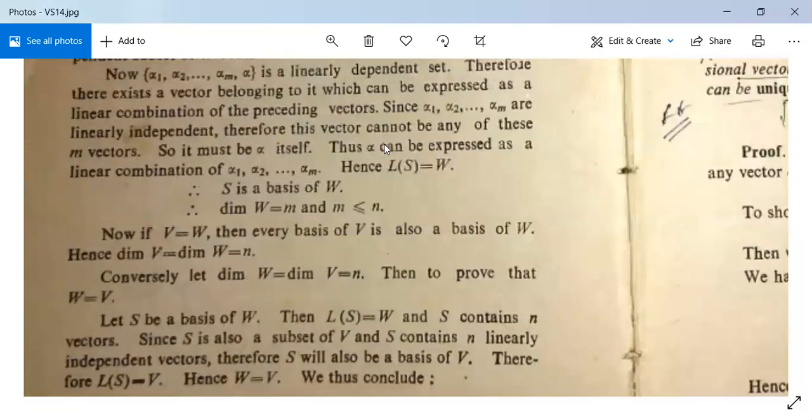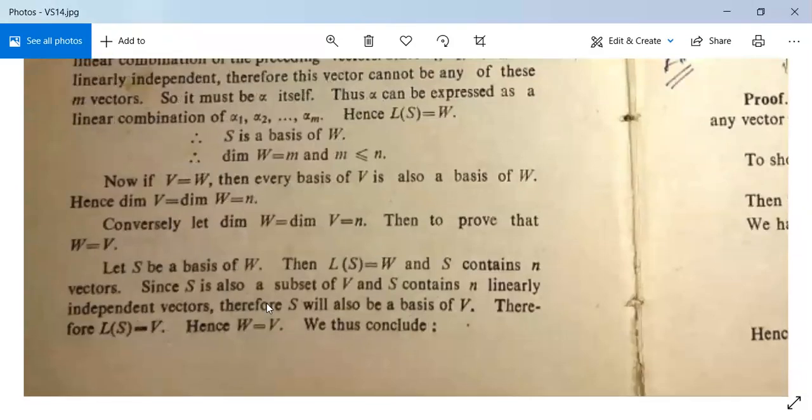See, let S be a basis of W, then LS is equal to W, obviously, and S contains n vectors. It is also true since dimension W is equal to n. Since S is a subset of W, therefore it will be a subset of V. And S contains n linearly independent vectors, therefore S will also be a basis of V, no doubt. Since S is having n linearly independent vectors and S is a subset of V, S will be a basis of V. Therefore, LS is equal to V. Hence, W is equal to V. So it is proved.